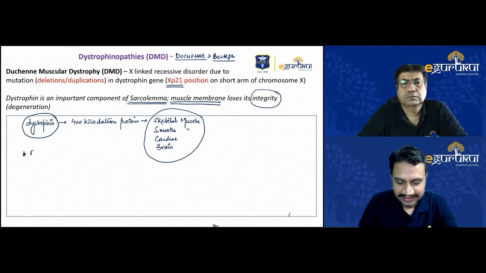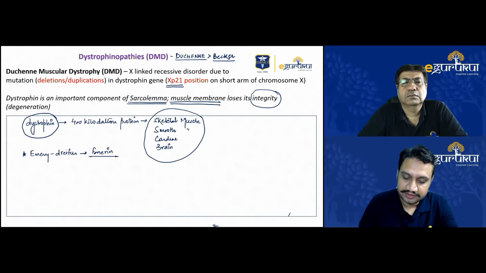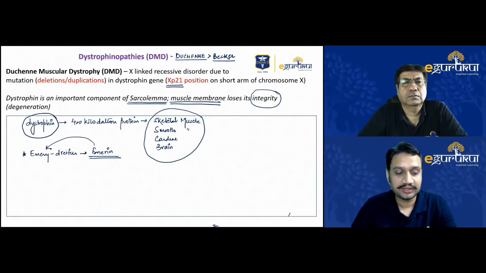One example I want to highlight, sir: one dystrophy that you mentioned was Emery-Dreifuss. Why do we call it Emery-Dreifuss syndrome? It is because of the protein which is affected in Emery-Dreifuss. Emerin is absent, and because of this absence of emerin, it has been named Emery-Dreifuss syndrome. That is one important fact that I wanted to tell.